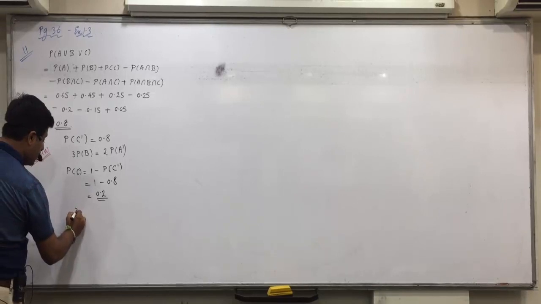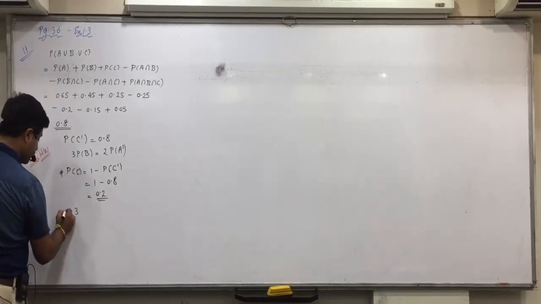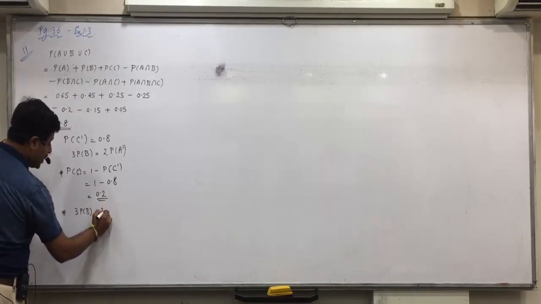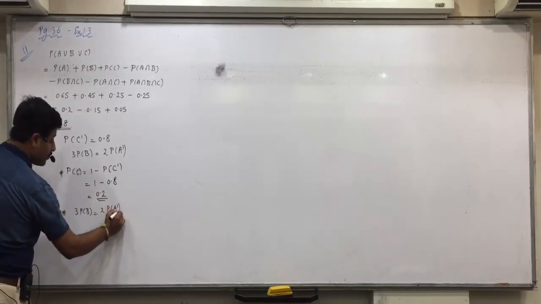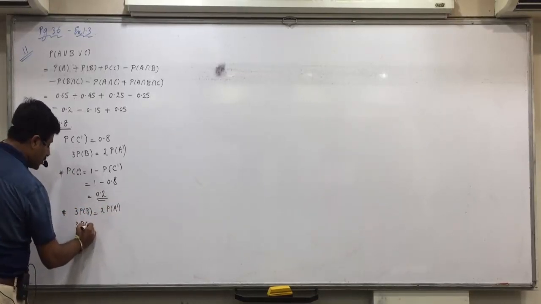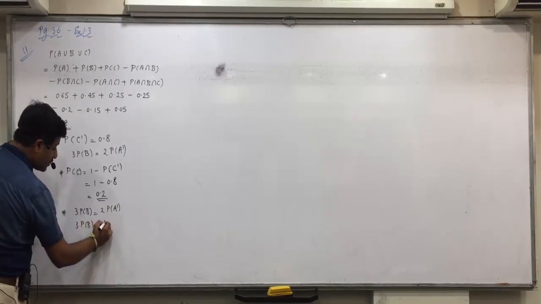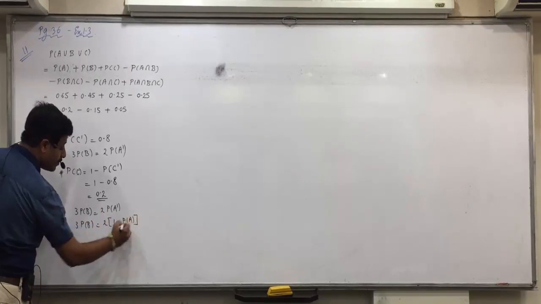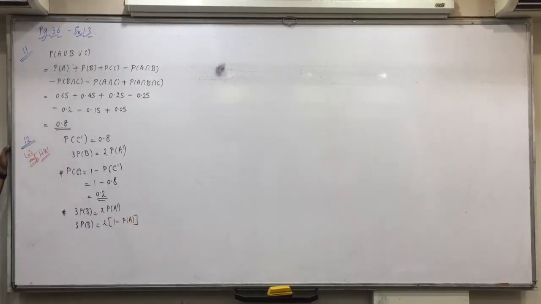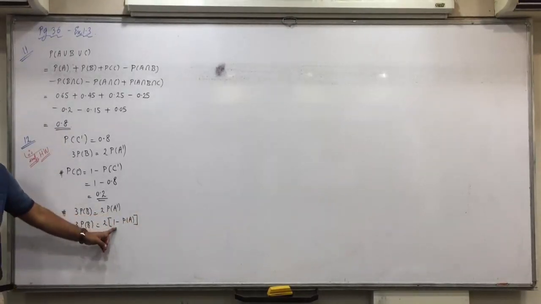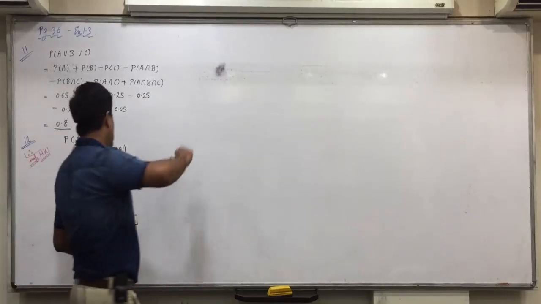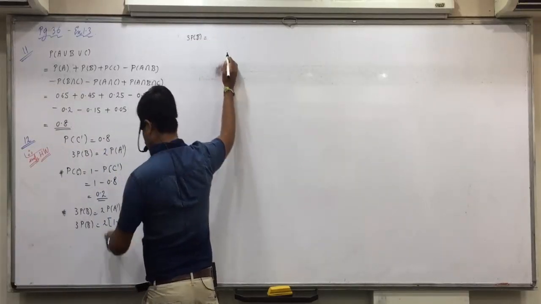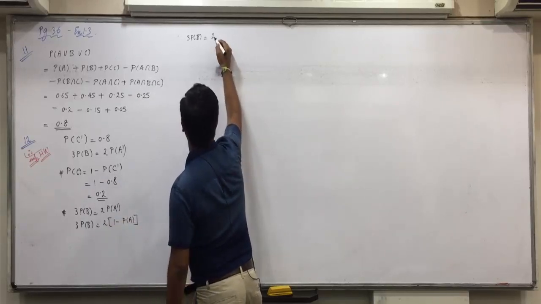Further, 3P(B) is equal to 2P(A complement). Now in P(A complement), I'll substitute 1 minus P(A). Any doubt in this? If you open the brackets, 3P(B) is equal to 2 minus 2P(A).